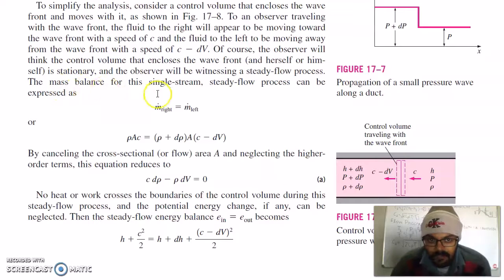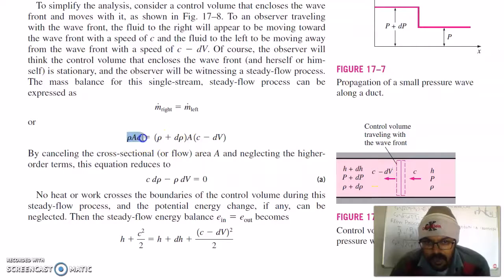Now apply the mass balance for a single stream steady flow process. Mass flow rate on the left and right side must be equal, meaning density times area of this pipe times velocity is equal to density on this side times area and velocity.